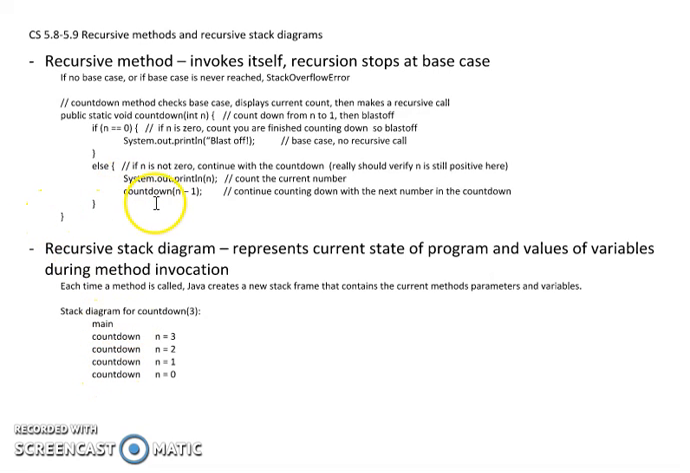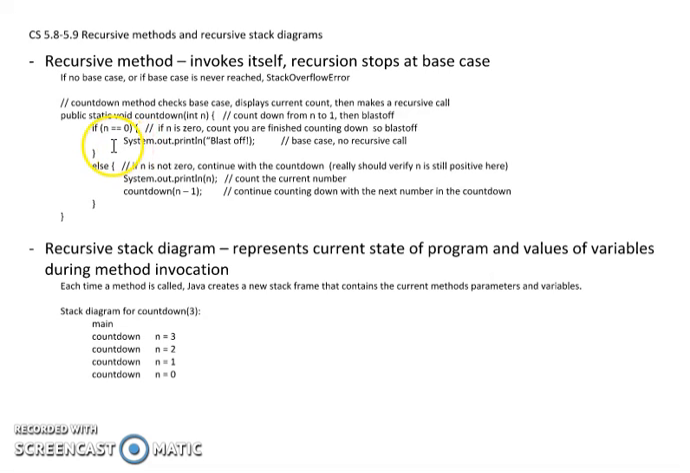Now I do countdown n equals 1. Come back up here. Countdown 1. Nope, n's not 0. So now I'm going to print out the argument n. So I printed out 3, 2, 1 so far. Now I'm calling countdown with n minus 1. Well, 1 minus 1 is 0. So again, here's my stack diagram. These are all still active. Now I'm calling countdown with n equals 0. So I come back up here, countdown 0. Oh, n is 0, so I'm going to print out blast off. So I've printed out 3, 2, 1, blast off.